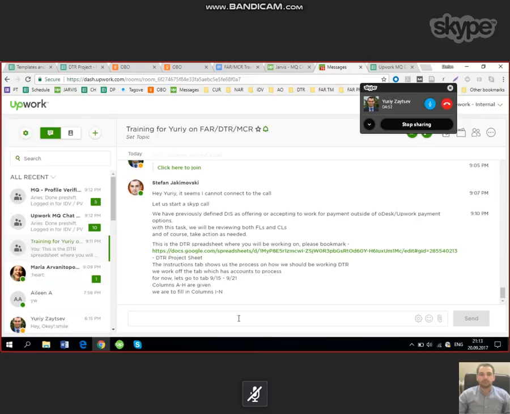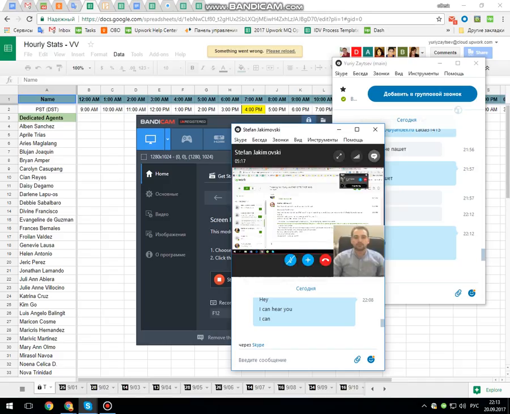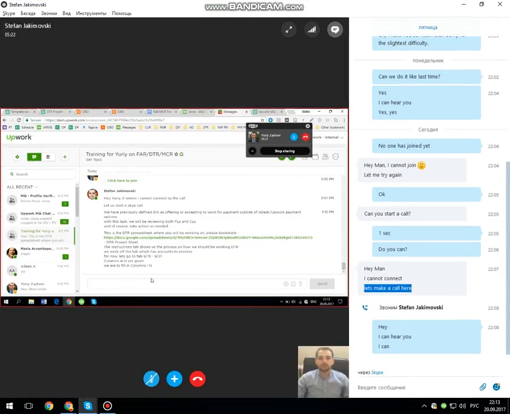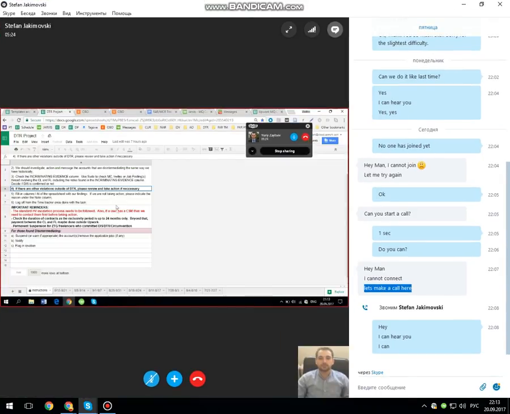The instructions are pretty easygoing and clear. Usually there are not too many violations. There is only DTR, or there is a false positive, as we learned before. Either it will be a DTR violation, any other violation, or a false positive, as we said in the previous trainings. So I will go to the DTR tab.